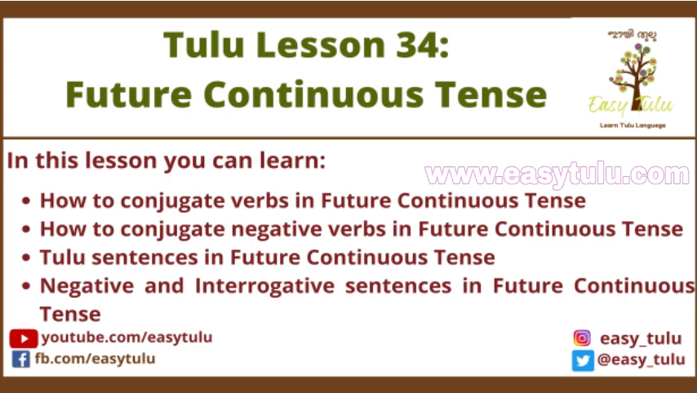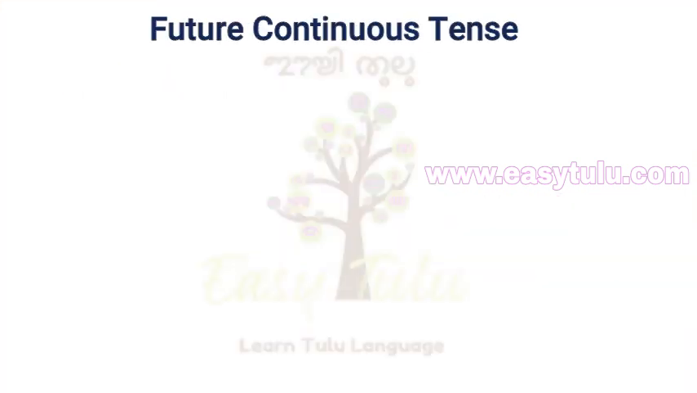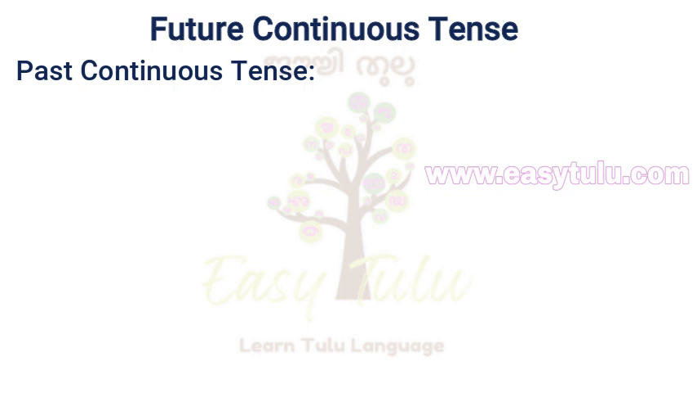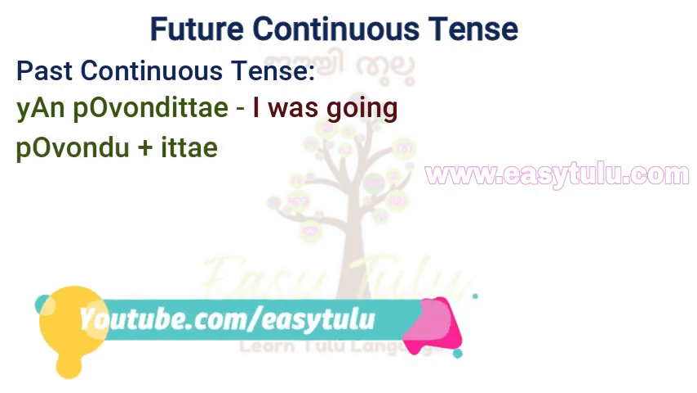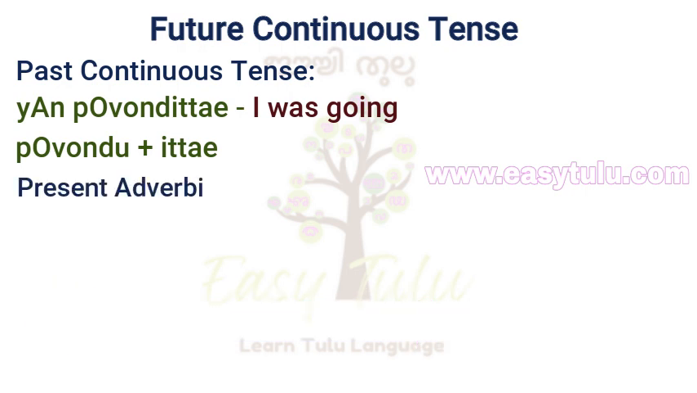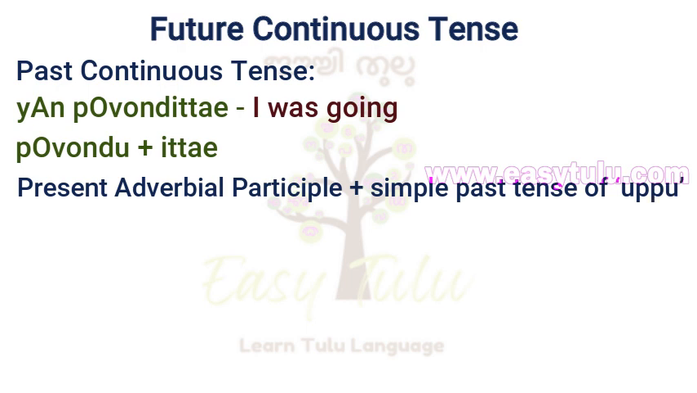The future continuous tense is used to express a continued or an ongoing action in the future. We have already learned past continuous tense in lesson 30. Yanu povonditte. I was going. Povondu plus itte, povonditte. The simple past tense form of the auxiliary verb uppu is added to the present adverbial participle.